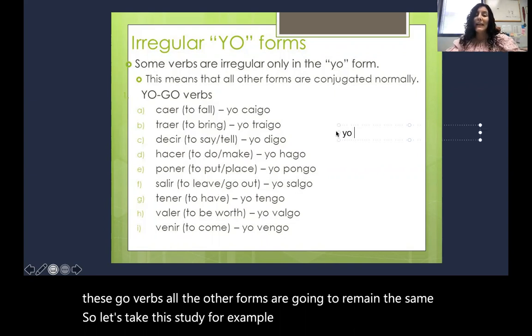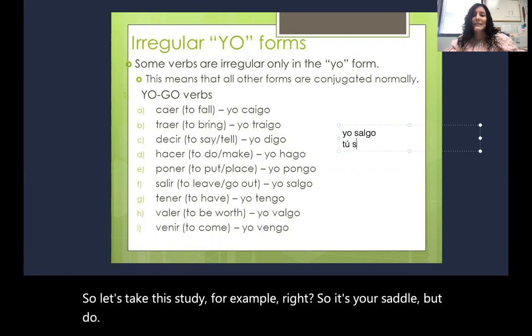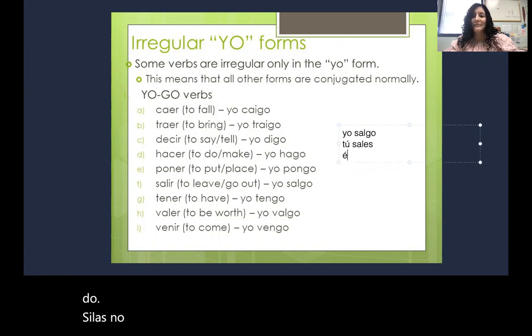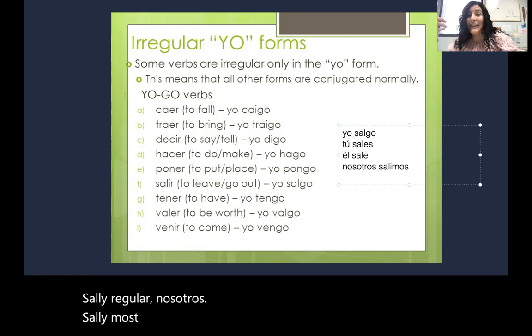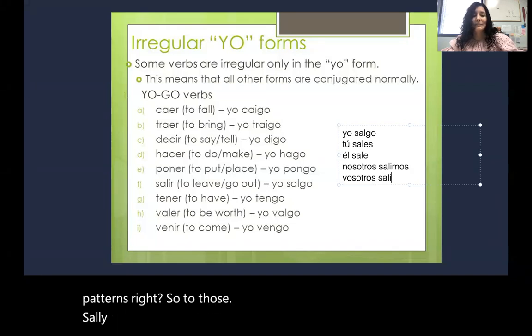So it's yo salgo, but tú sales, regular. Él sale, regular. Nosotros salimos, regular. It ends in an IR, so it has to follow the IR patterns. Vosotros salís. Y ellos salen.